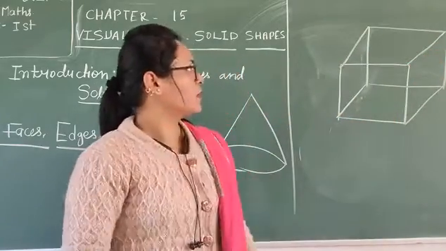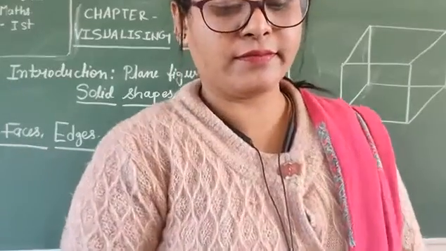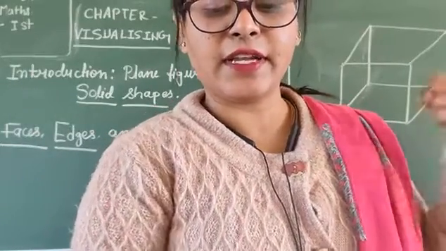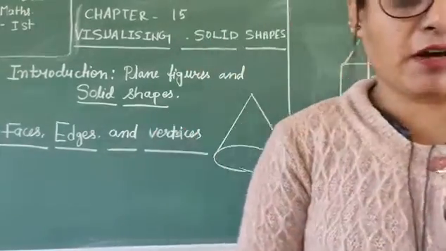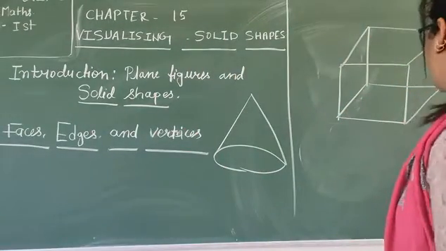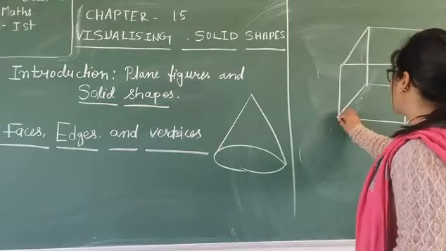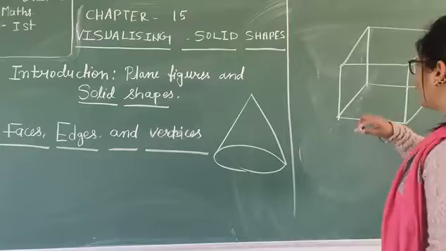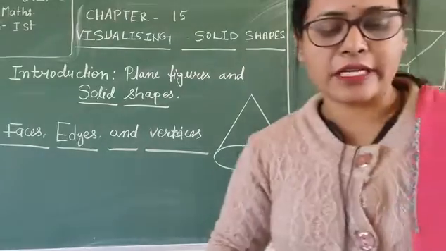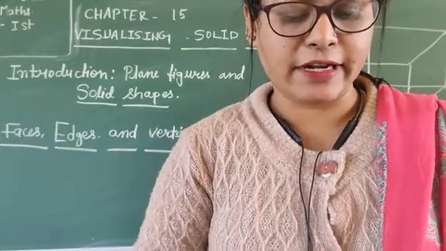Is this one a cube or a cuboid? Yes, this one is a cube. How many corners? Corners means 1, 2, 3, 4. You have to count it. Faces, edges and vertices.